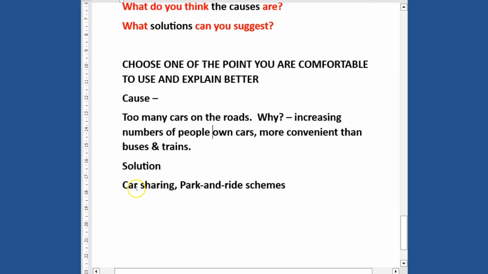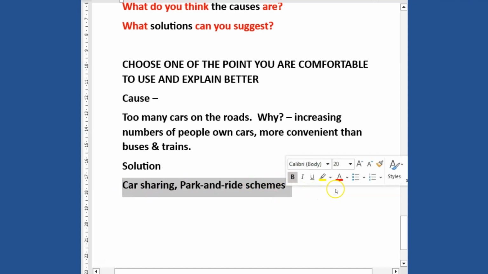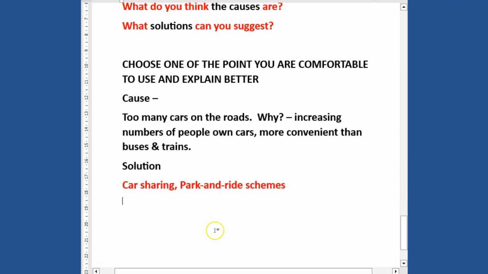So in this particular lesson, we are going to use car sharing and park and ride schemes as the solution to this problem. These are the methods we're going to use to curb the problem.